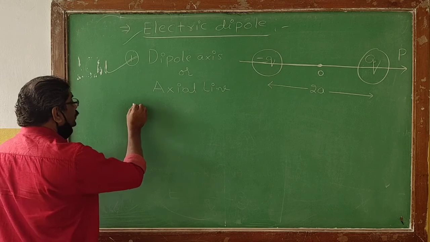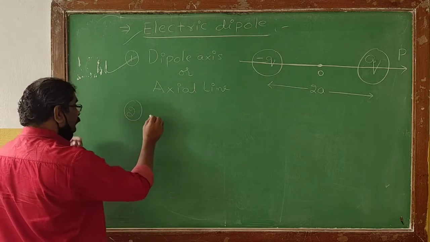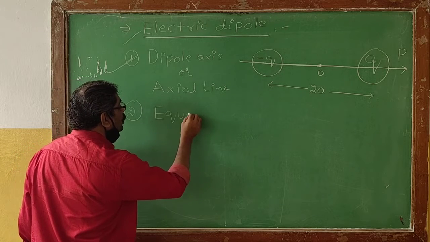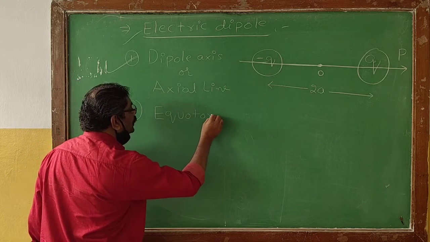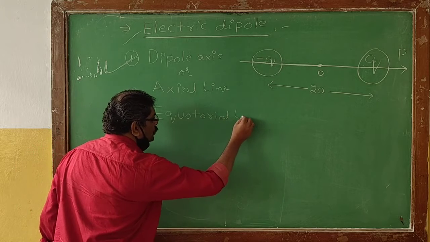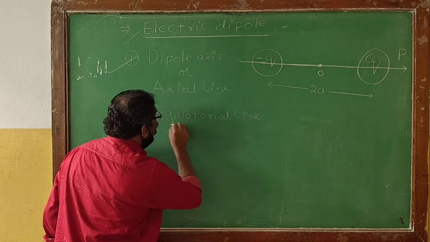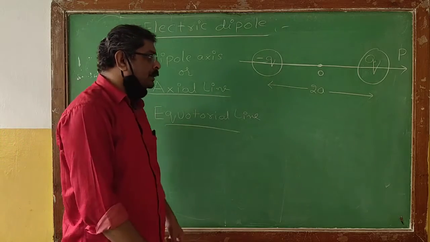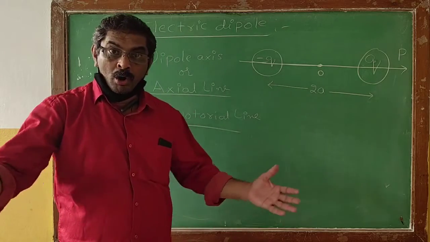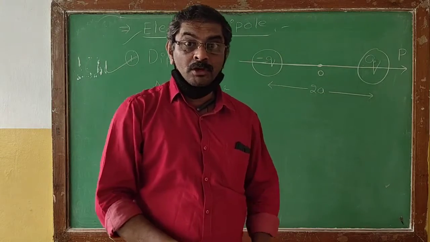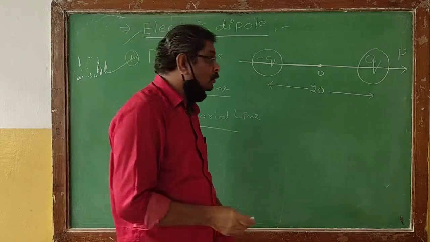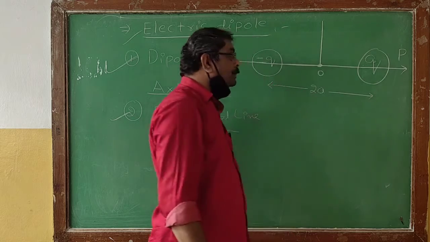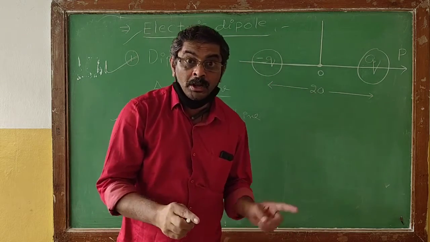Similarly, we have one more definition, which will be generally called the equatorial line. Let us see what we mean by the equatorial line.